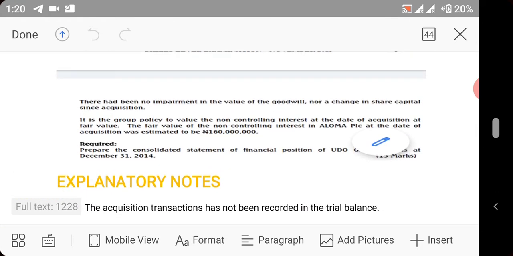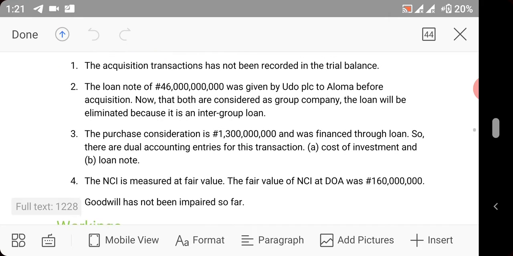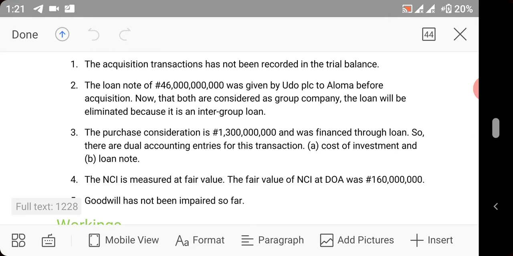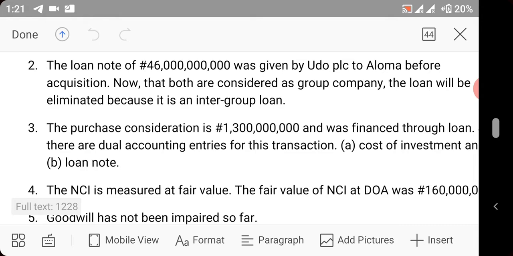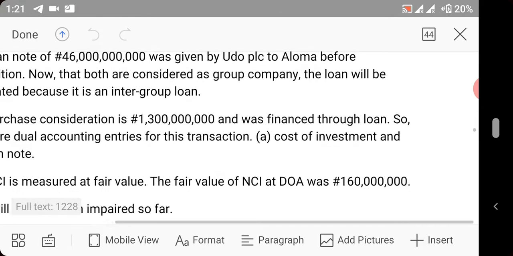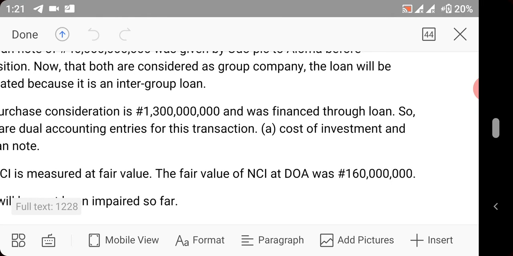So we'll go back to explanatory note 3. We are now in 3. The purchase consideration is 1,300,000,000 naira and was financed through loan. Udo acquired Aloma, and Aloma demanded that Udo pays it 1.3 billion naira. Udo didn't have that money at that time, so it decided to take a loan, and the value of that loan is 1.3 billion. So there are two transactions there. One,